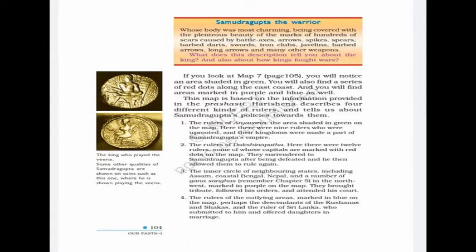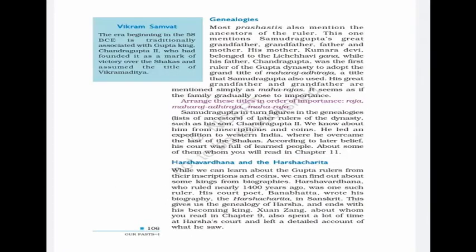And the rulers of outlying areas, that is Kushans, Sakas, Sri Lanka, it is given in the blue color in the map, and they submitted to him and offered daughters in marriage. In 58 BC, Gupta king Chandragupta II defeated the Sakas and assumed the title of Vikramaditya.